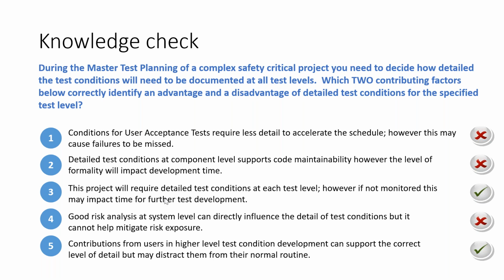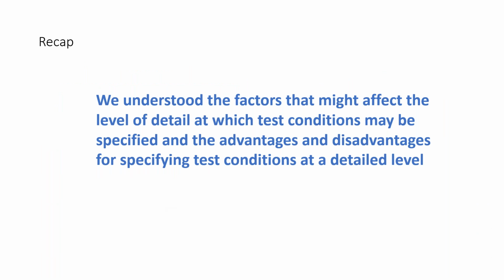So with this we generally covered our test analysis topic. Now as I told you, in a classroom setting I always pause for a while and give you an exercise. Then you will use your paper, pens, and also your brains to think about it. So I have a little bit of an exercise. We'll quickly do that. So, a recap of test analysis: we understood the factors that might affect the level of detail at which test conditions may be specified, and the advantages and disadvantages of specifying test conditions at a detailed level. This is what we did.